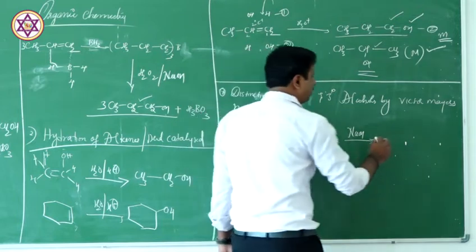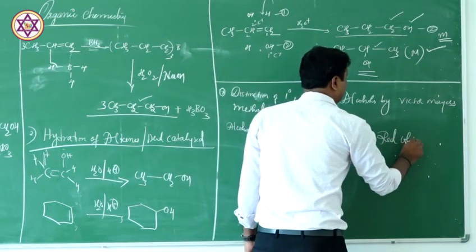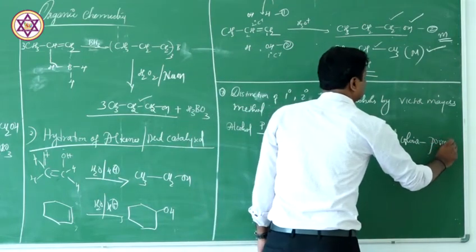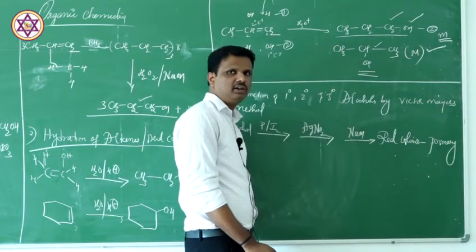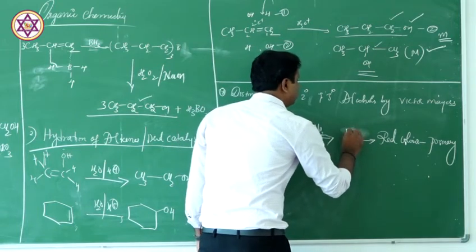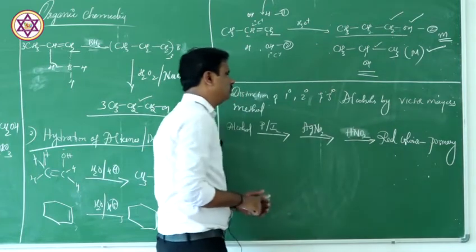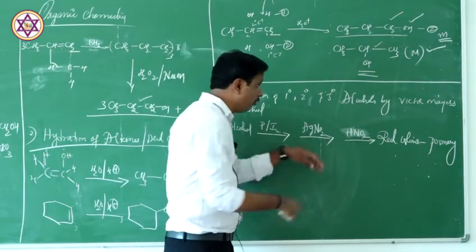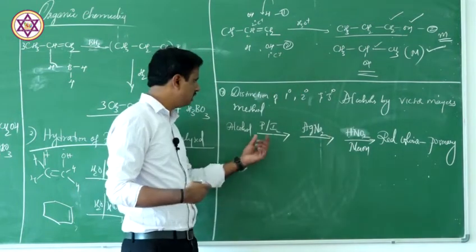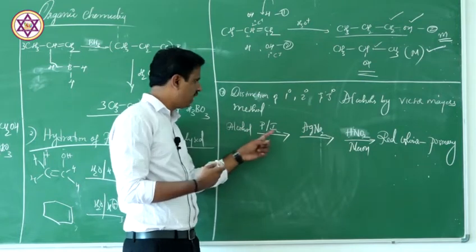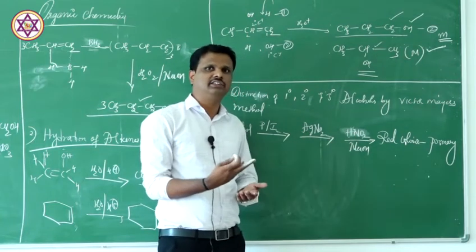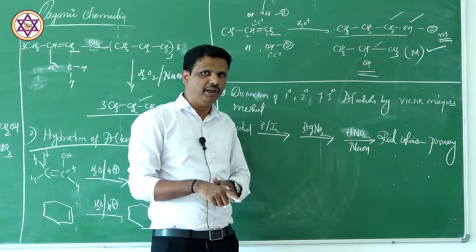Then finally, if the solution turns red, then the alcohol is primary in nature. Or I'm sorry, we have missed one more point here. We have to add HNO2. This is very important. What is this? HNO2, that is nitrous acid, followed by NaOH. Yes, correct. I'm coming once again to the sequence. First, we are treating any alcohol with iodine in presence of red phosphorus. Second, we are adding silver nitrite. Third, we are adding nitrous acid, HNO2, followed by a small amount of base, that is NaOH.